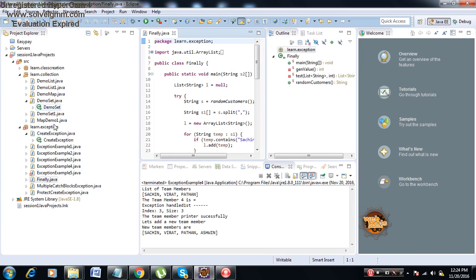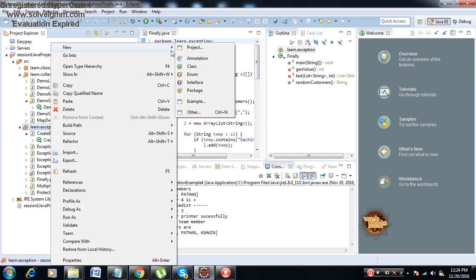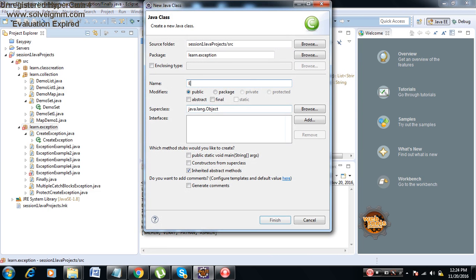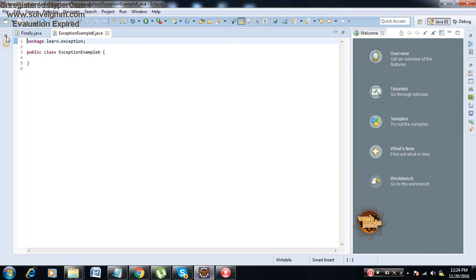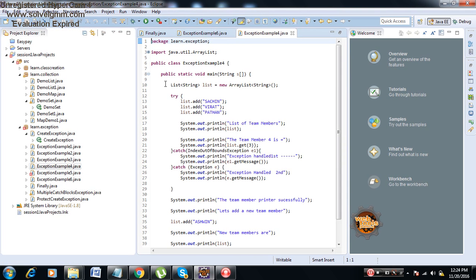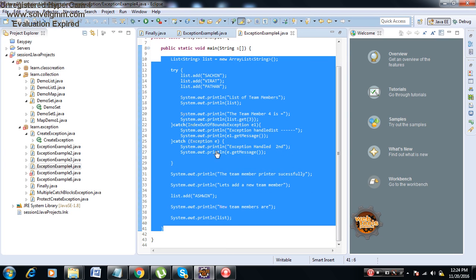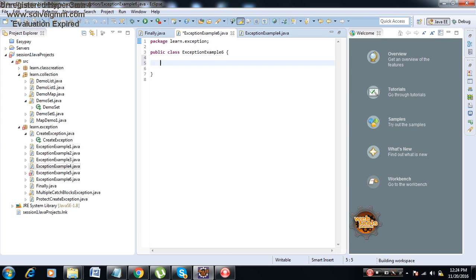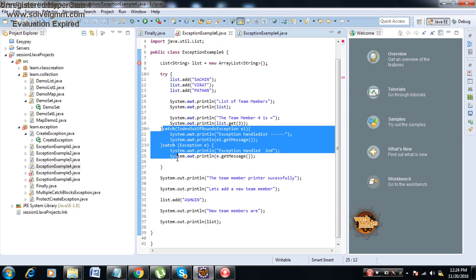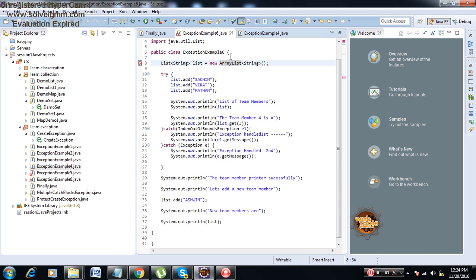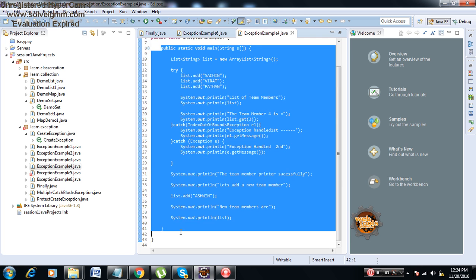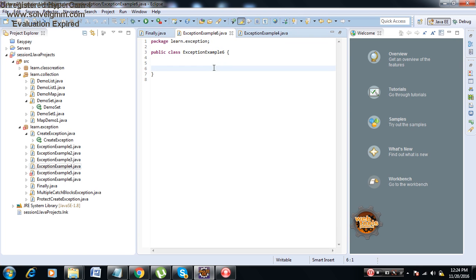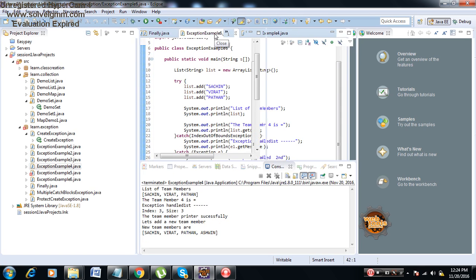This also you will not understand, because sometimes it will create exceptions, sometimes it will not. So now what I'll do is, I'll show you exception example 6. I'll copy the same code whatever we have used in the other examples. But in place of catch, I'll use a finally. So I'll remove these things. public static. I'll copy the same code for demoing the finally.